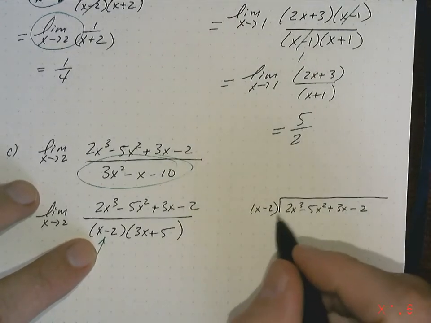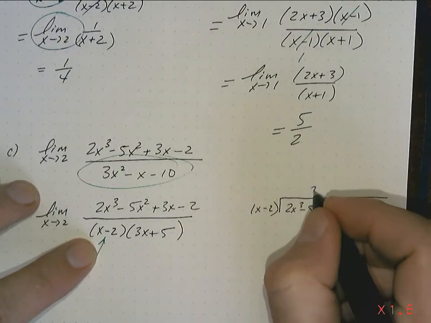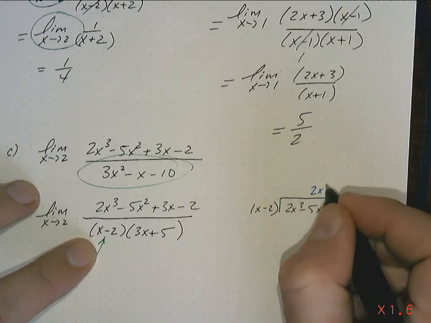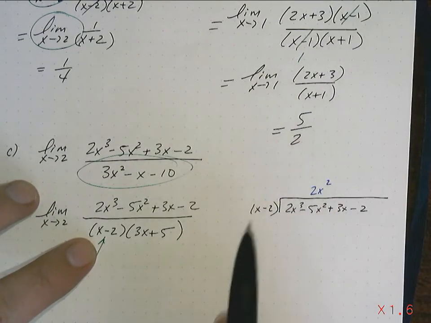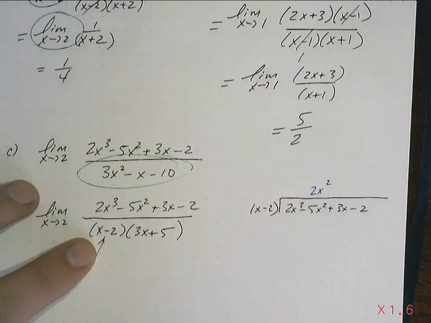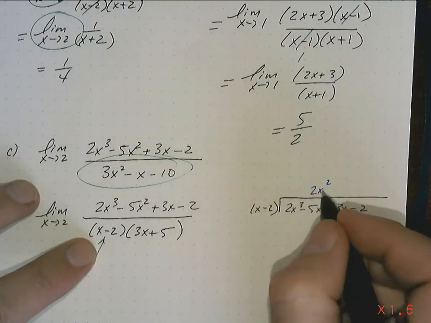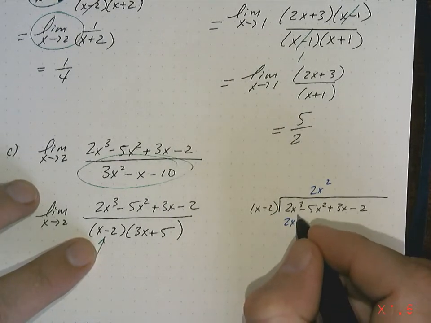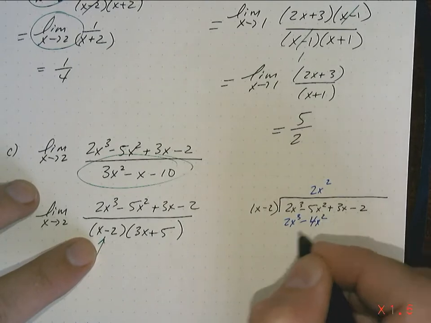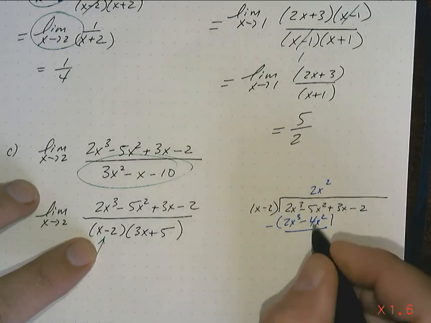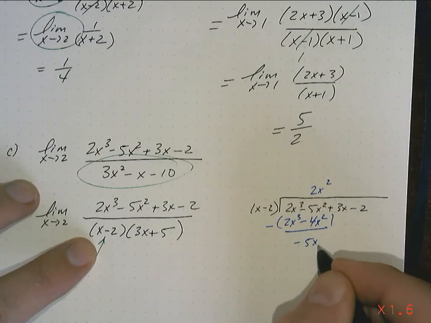So I want to match this coefficient. So I'm going to multiply by 2 and I'm going to multiply by x. See, this isn't memorizing. This makes sense to me. So long division makes a lot of sense to me. So 2x squared times x is 2x cubed minus 4x squared. You subtract, so that's going to become negative 5x squared.